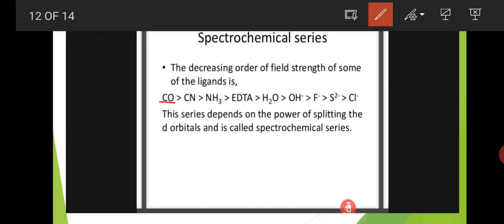This is the decreasing order of field strength of some of the ligands.